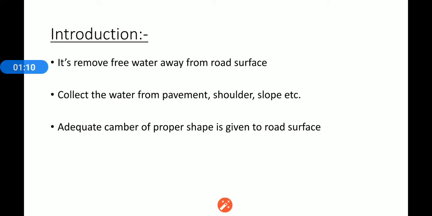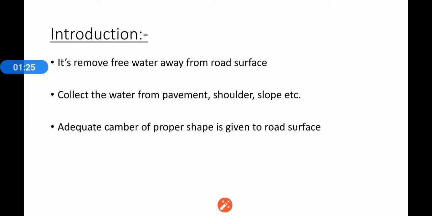This is done primarily by providing camber to the road surface, so that water collects easily.